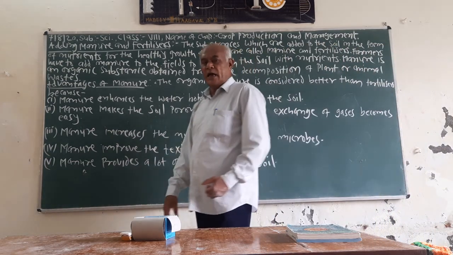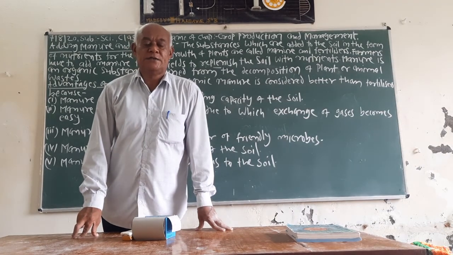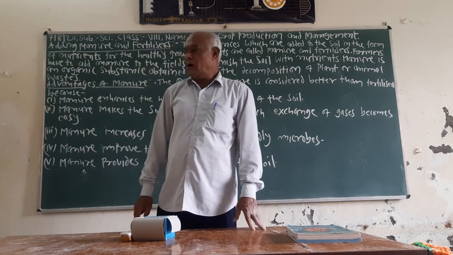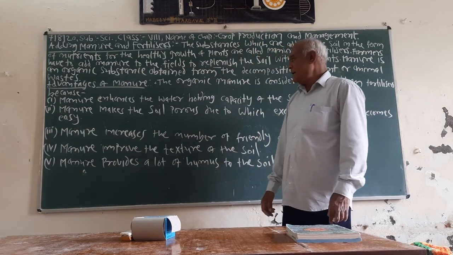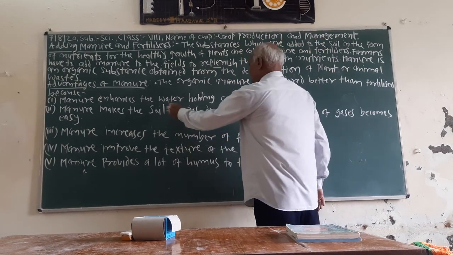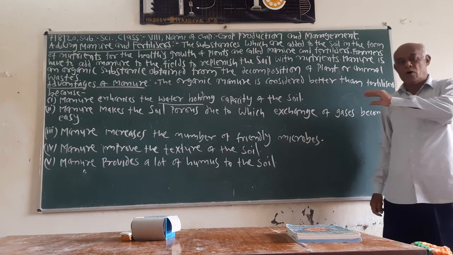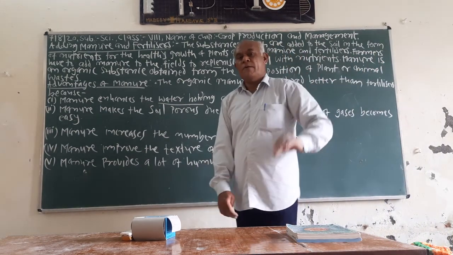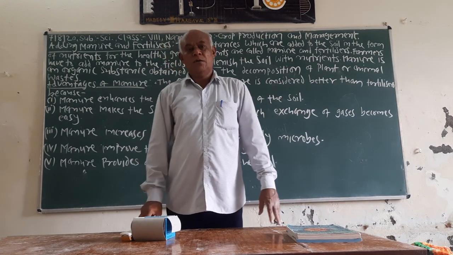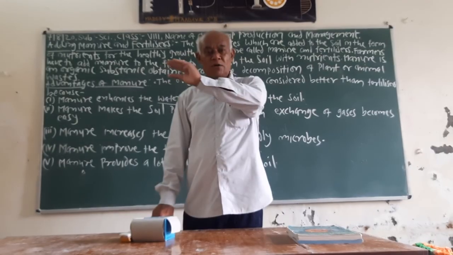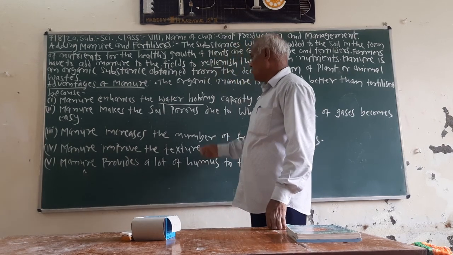Now, what are the advantages of adding manure to the soil? The advantages of manure are: manure enhances the water holding capacity of the soil. Soil is the topmost layer of the earth. On the field, the uppermost layer of the field is called soil.